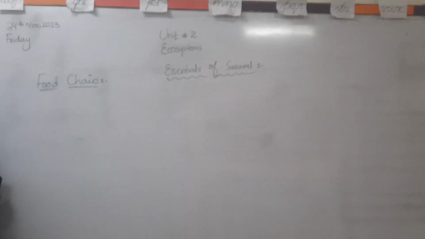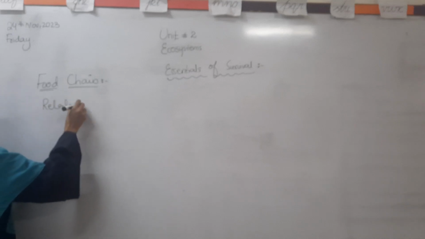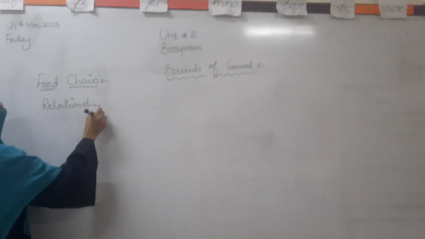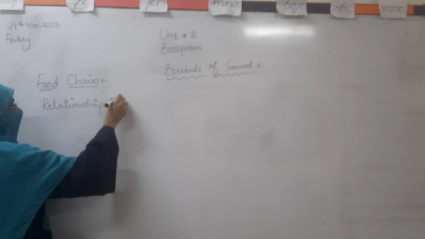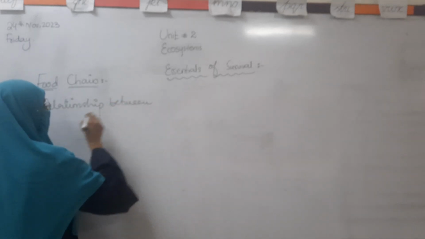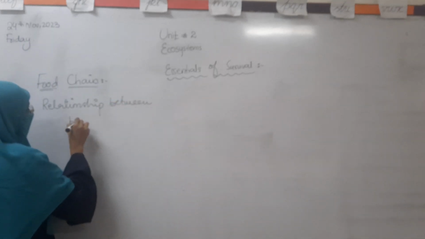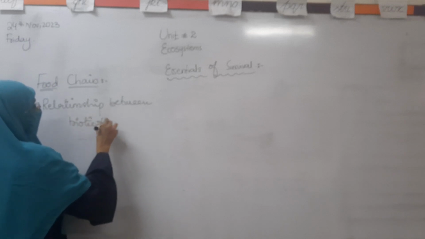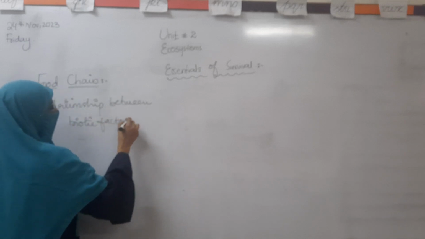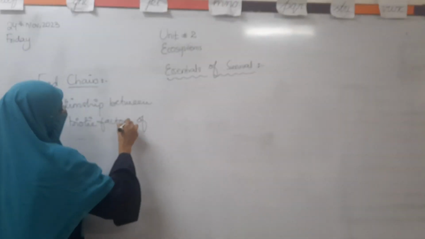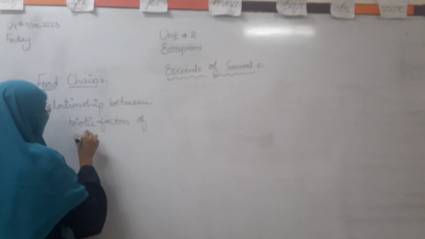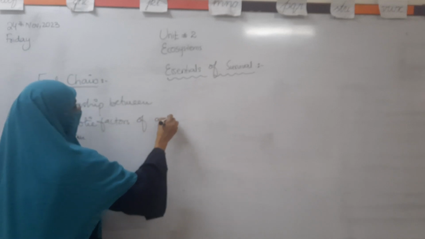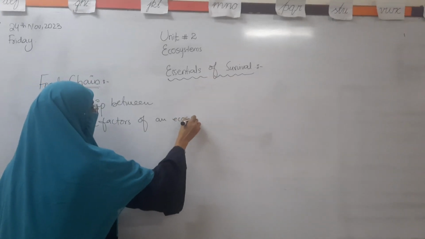Okay, a food chain is actually the relationship between the biotic factors of an ecosystem.